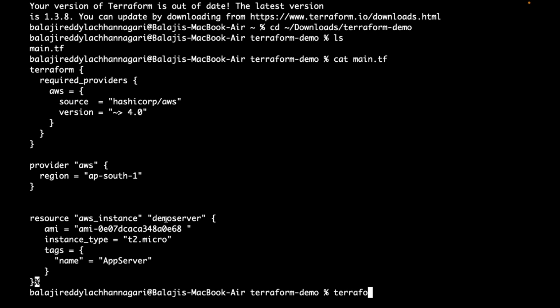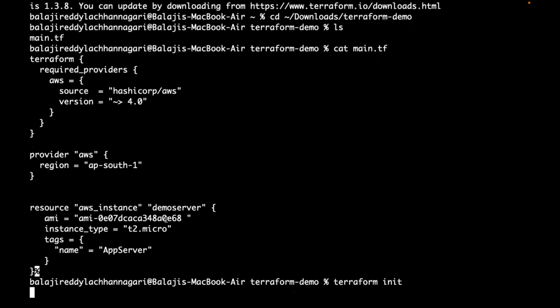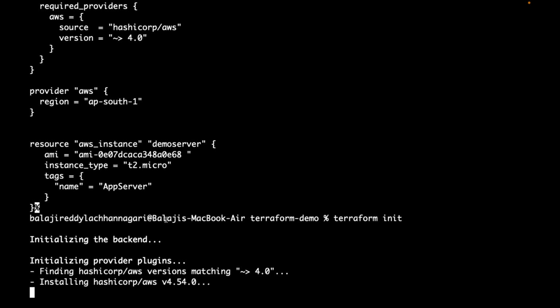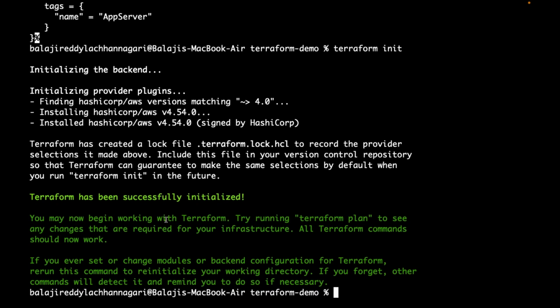I already configured the AWS CLI, I mean I configured the access key and secret key. Terraform init is initializing Terraform. It is going to download the required providers, the AWS provider. But if I execute terraform apply, do you think it will work? Will Bhaskar be able to create this EC2 instance as per that code?